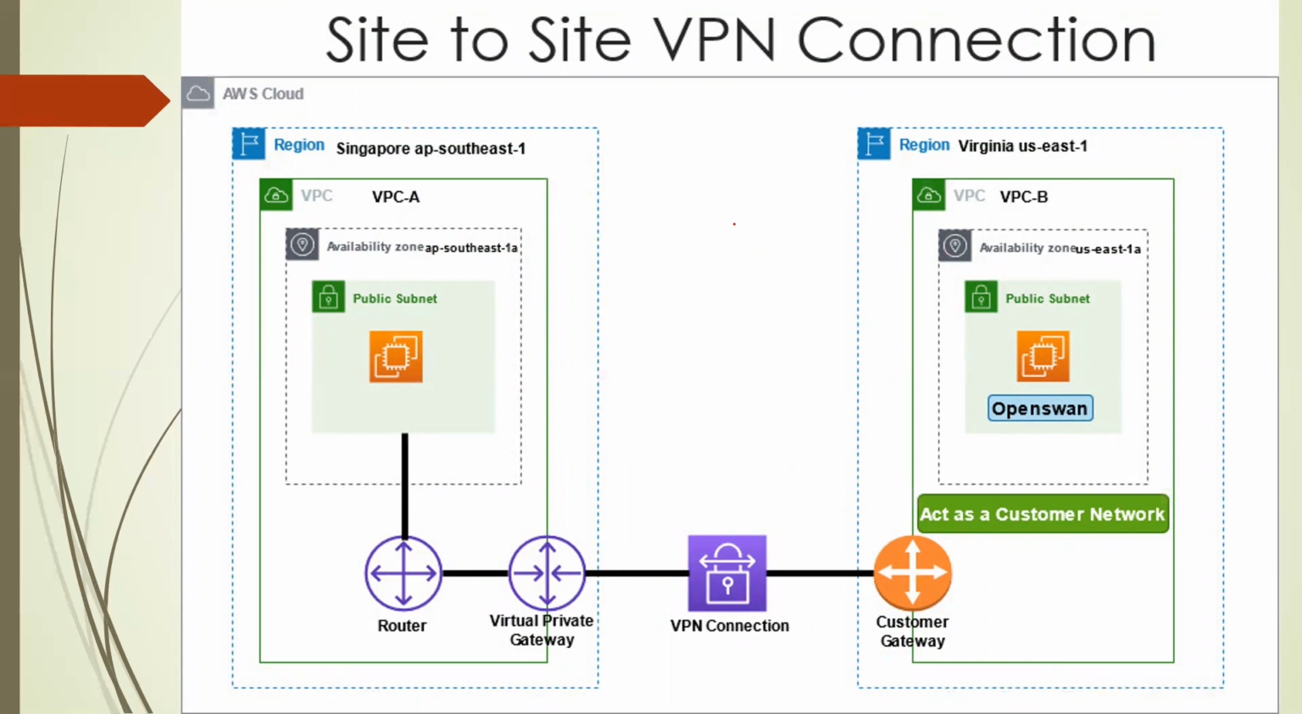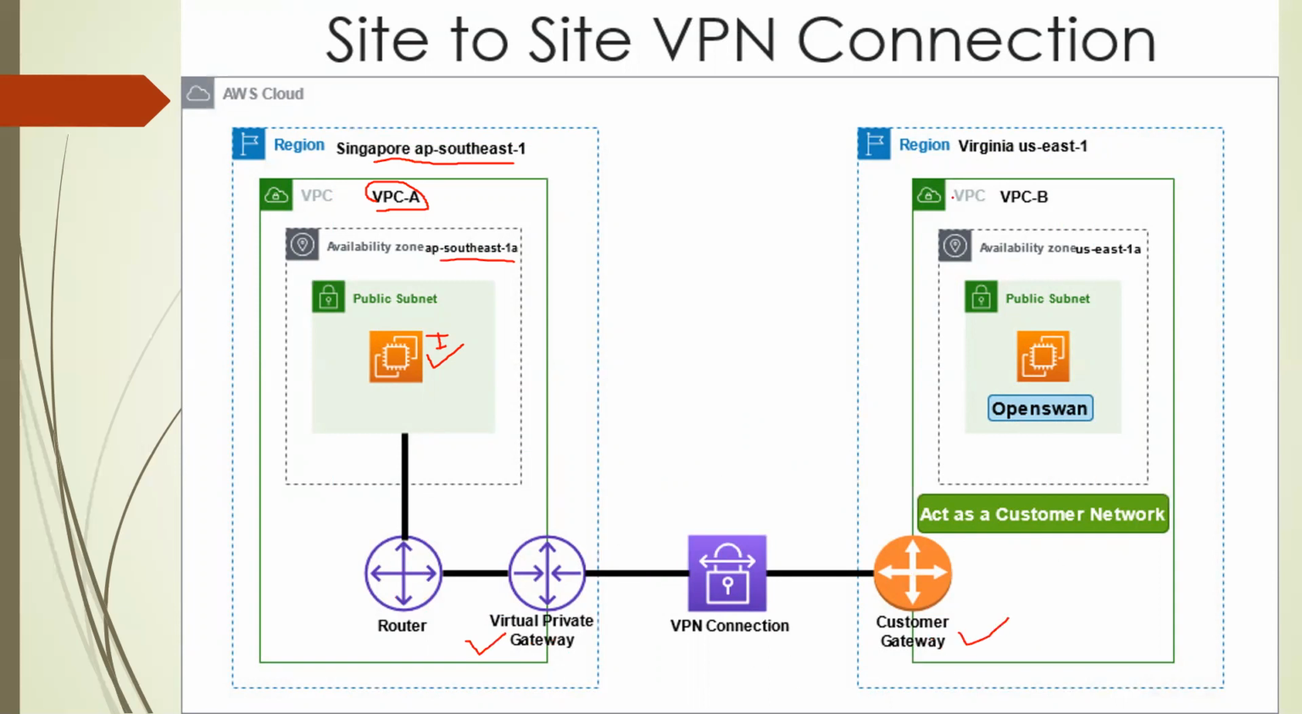Actually in this POC, we will use Singapore, AP Southeast 1. This is a region, and here I will create one VPC A, and in the availability zone we will create one public instance, in a public subnet. After creating this instance, we will create the routers, and we will use the virtual private gateway and customer gateway.